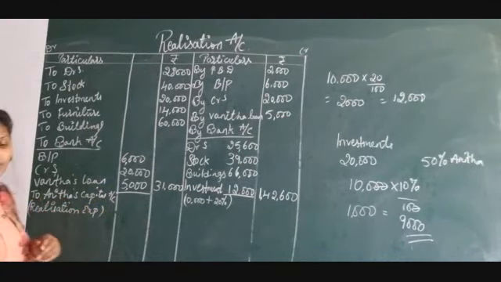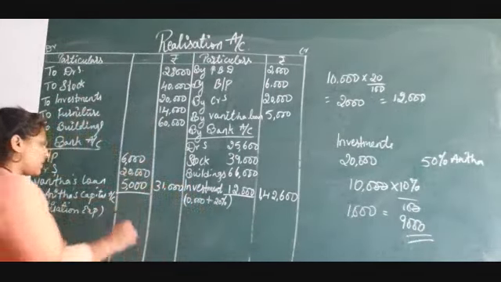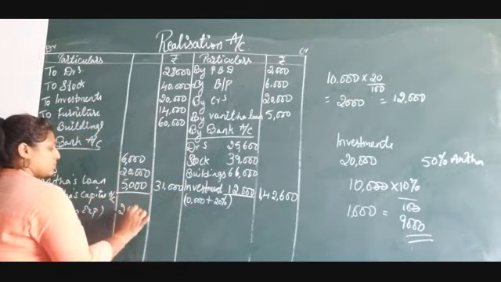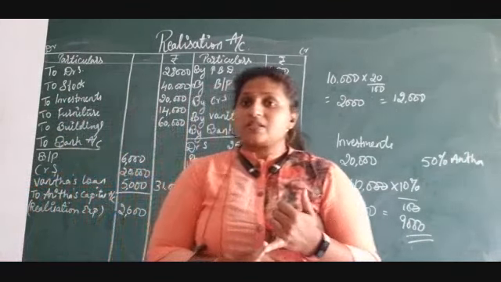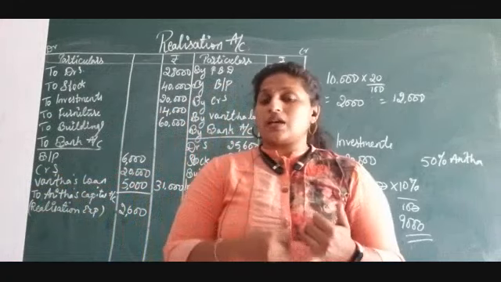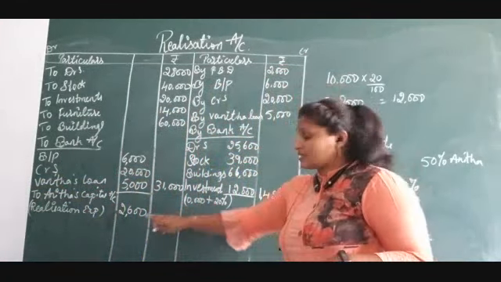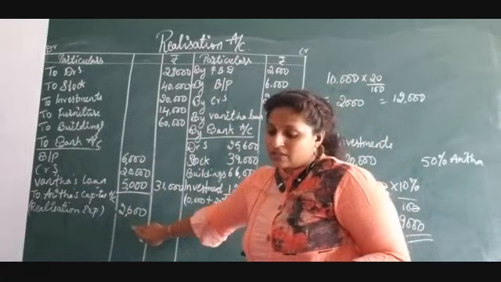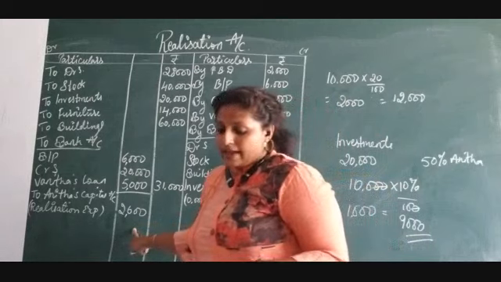What is the amount of realization expenses? We have to take 2,600. We should not take 2,000. Realization expenses itself 2,000 plus Anita's service, everything included. The firm is paying 2,600. So you need to consider the amount 2,600 as the realization expenses.